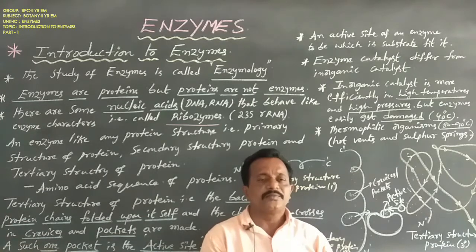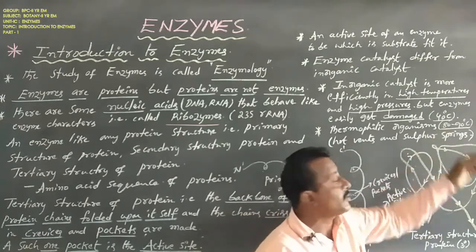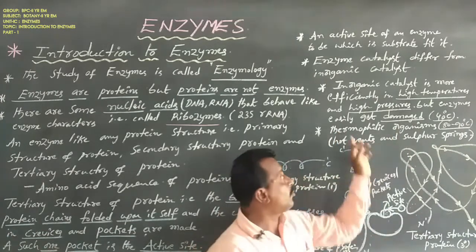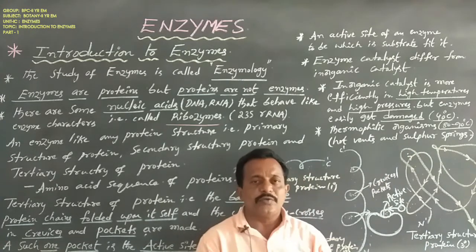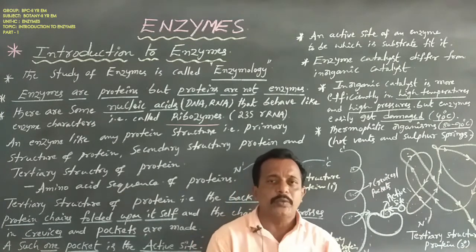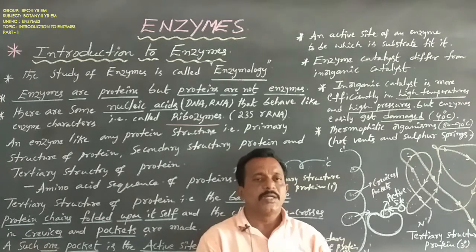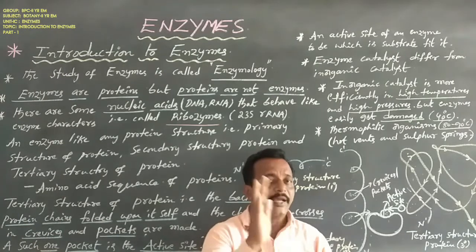These organisms have specific characteristics that let them live at higher temperatures, 80 to 90 degrees centigrade. These organisms are named thermophilic organisms. Thermophilic organisms grow in hot vents and sulfur springs at 80 to 90 degrees centigrade. They have highly efficient enzymes, so these enzymes are not damaged.